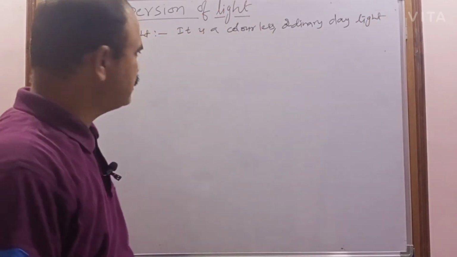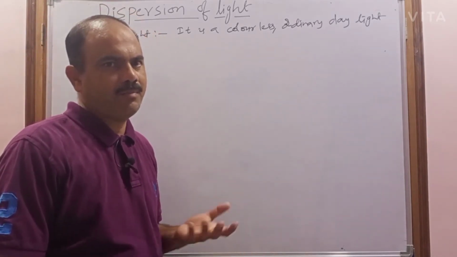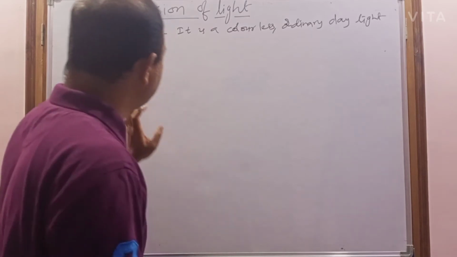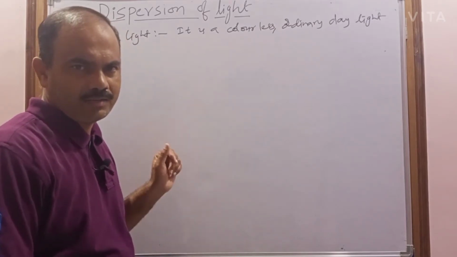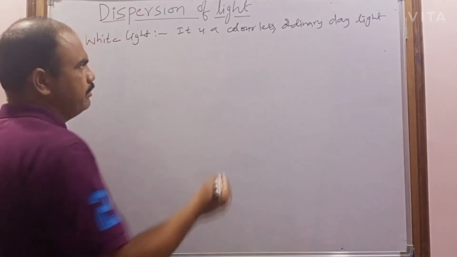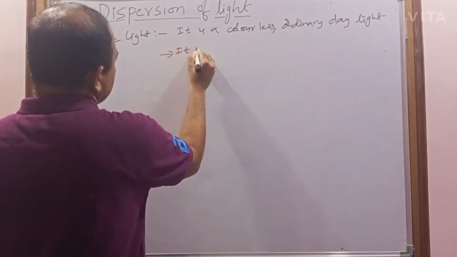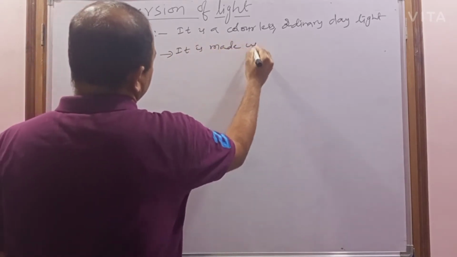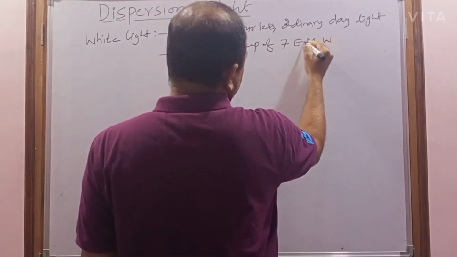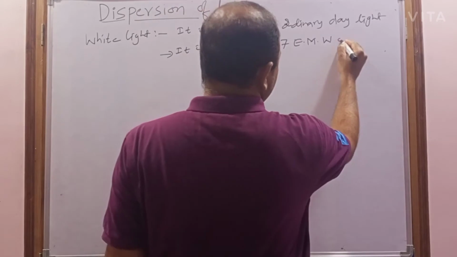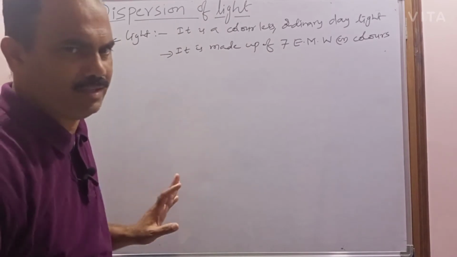But according to physics, white light is a part of the visible spectrum, and it contains 7 electromagnetic waves or 7 colors. Generally we feel that it is colorless, but actually according to physics it is made up of 7 electromagnetic waves. EMW means electromagnetic waves or colors, and it is made up of 7 colors actually.